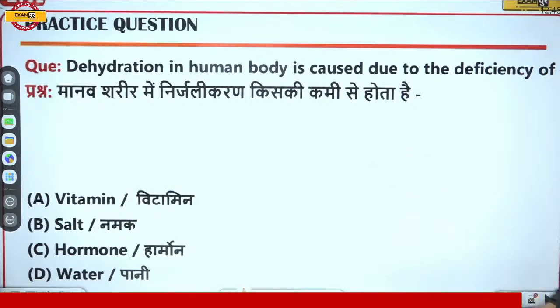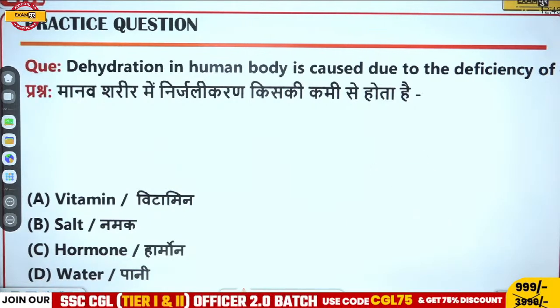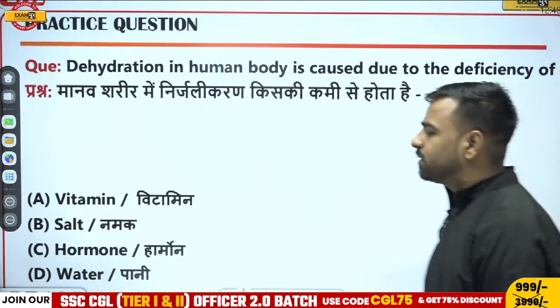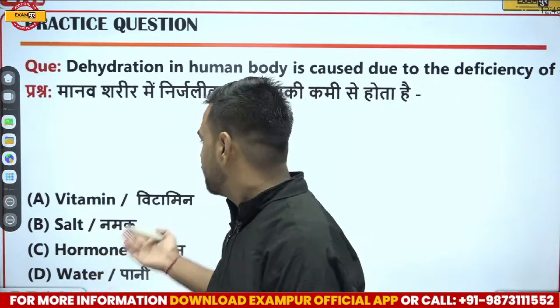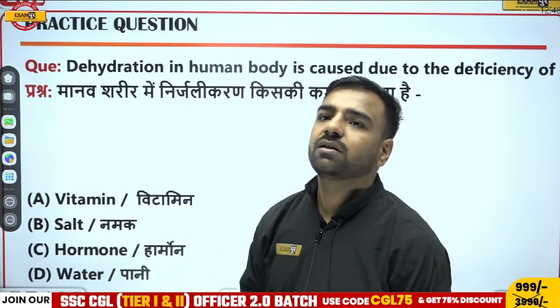Okay, so we have the next question. Dehydration in the human body is caused due to the deficiency of what? What do you think? Dehydration might be caused because of what? So we have four options: vitamins, salt, hormone and water.